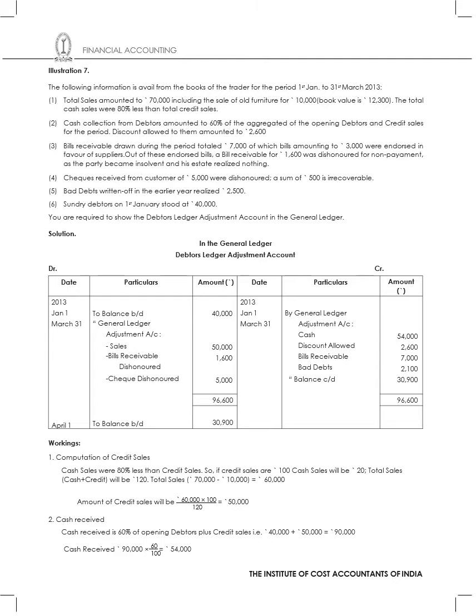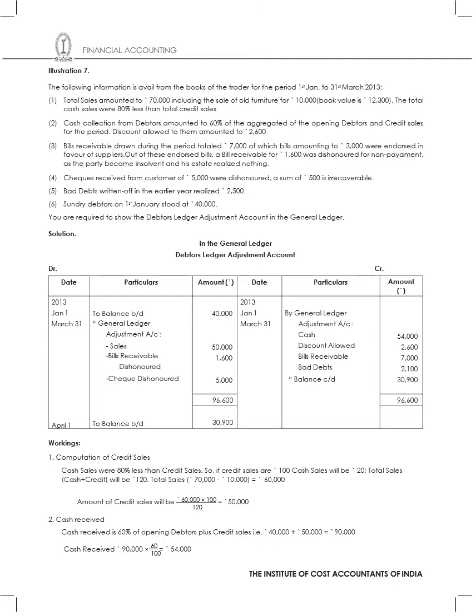I've got sales amounting to 70,000, including the sale of old furniture. That's for 10,000. Book value is 12,300. The total cash sales were 80% less than the credit sales. Then I've got cash collections from debtors amounting to 60% of the aggregate of the opening debtors and credit sales for the period, discount allowed to them amounts to 2,600.